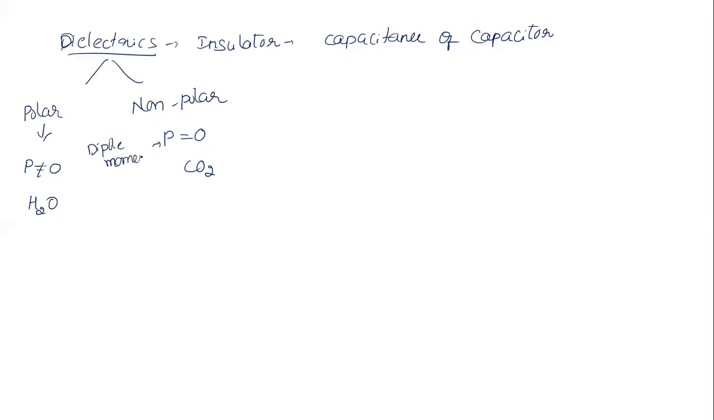Dipole moment. What is the direction of dipole moment? The direction of dipole moment is from negative to positive charge. What is the unit of dipole moment? The unit of P is Coulomb meter.